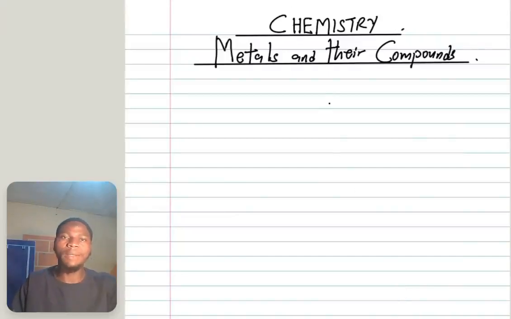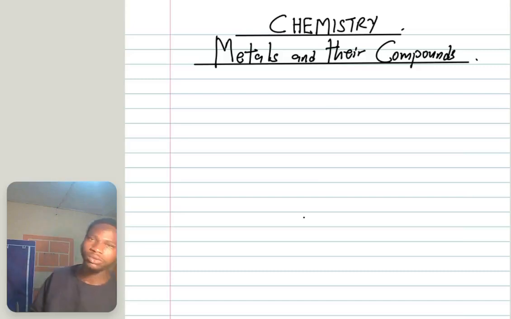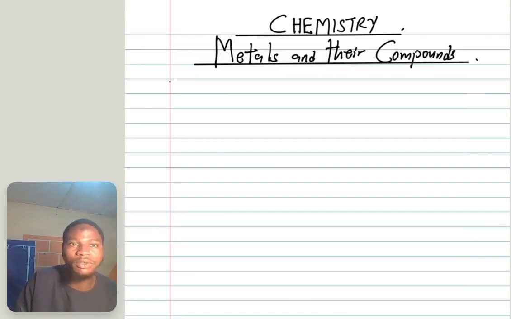Now let's study metals and their compounds in this video. What are metals? Metals are elements that lose electrons to form positive ions. For example, look at this metal in group 1 of the periodic table. Let's pick sodium, Na. Since it's a group 1 element, it loses one electron to form its own positive ion. If it loses one electron, what do we have? We have Na+.